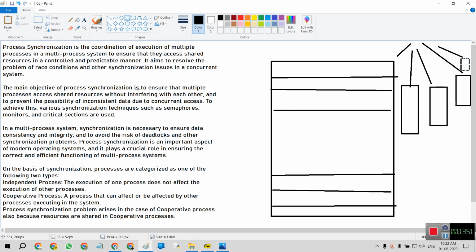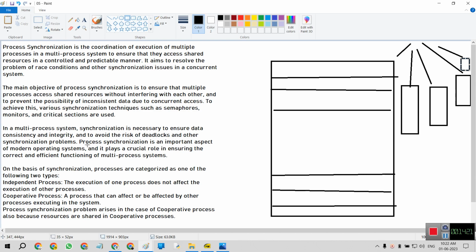Coordination of many different processes. It aims to resolve the problem of race conditions and other synchronization issues, because there are many processes running in the background. So there must be a delay or a race condition, like which process is going to complete, suspend or terminate. That is the state of those processes. So it's simply race conditions and other synchronization issues in concurrent systems.